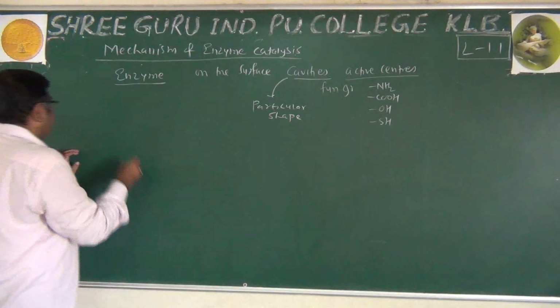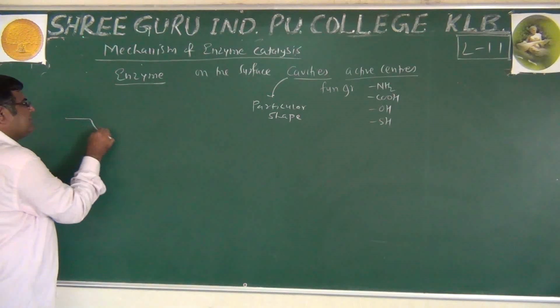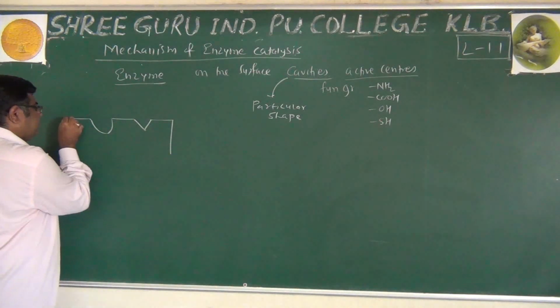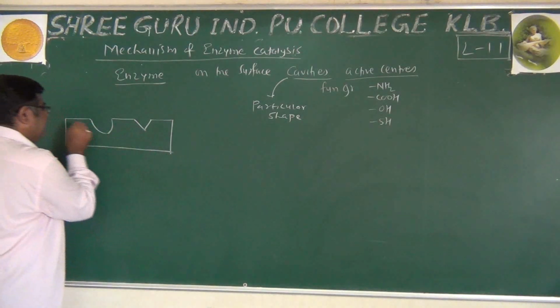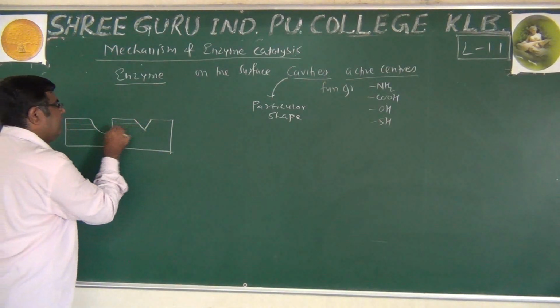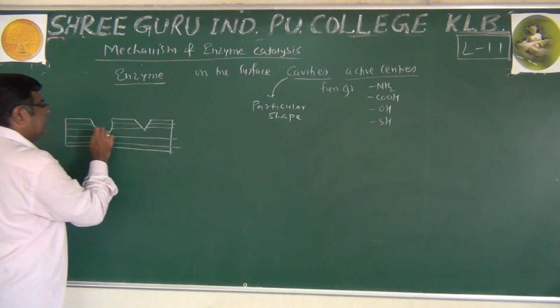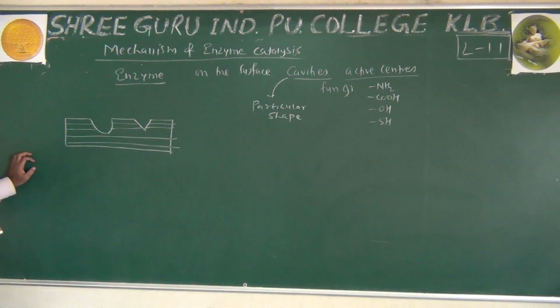So we can draw the diagram like this. This is the enzyme, and it has particular shaped cavities on its surface.